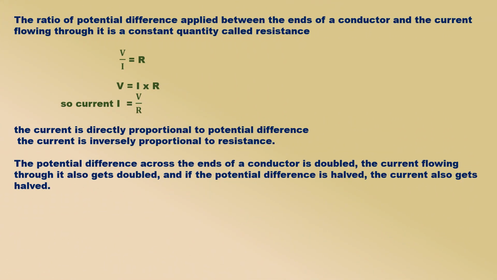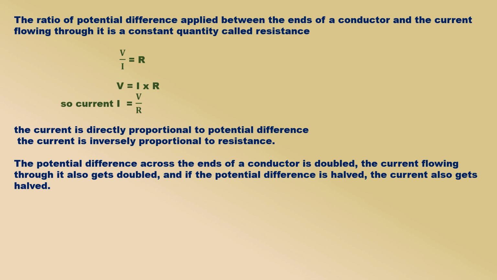The ratio of potential difference applied between the ends of a conductor and the current flowing through it is a constant quantity called resistance. We have just seen that V/I = R, V = I × R, so current I = V/R. It is obvious from this relation that 1. the current is directly proportional to potential difference, and 2. the current is inversely proportional to resistance.